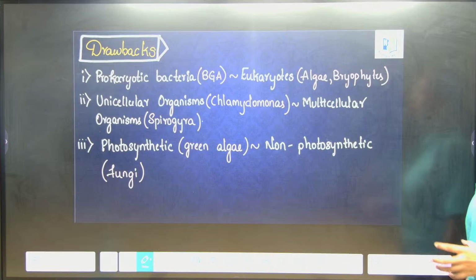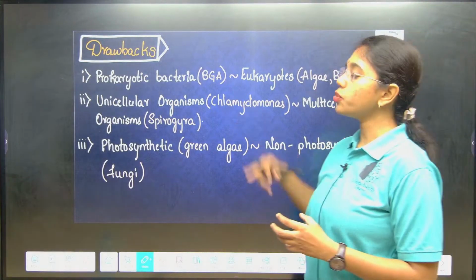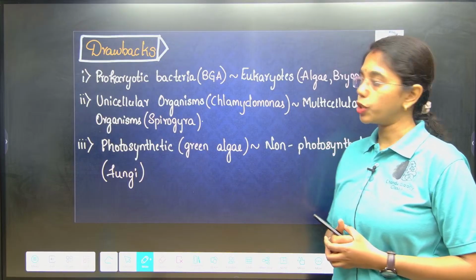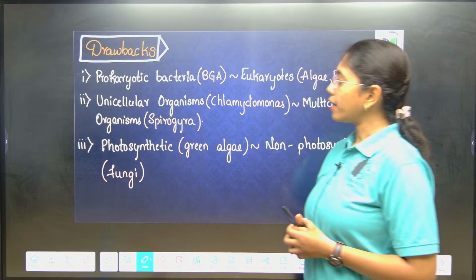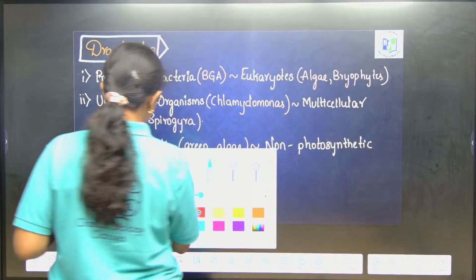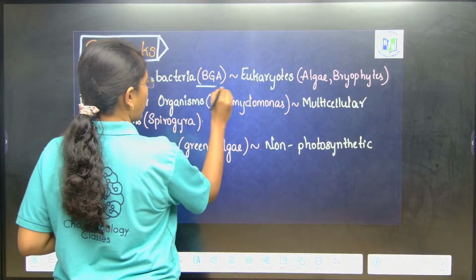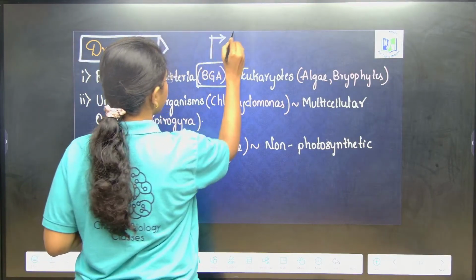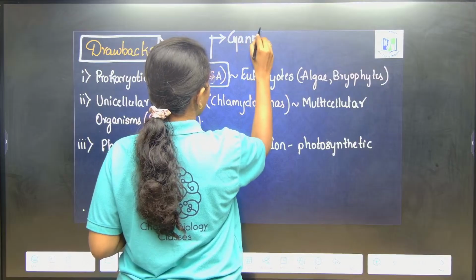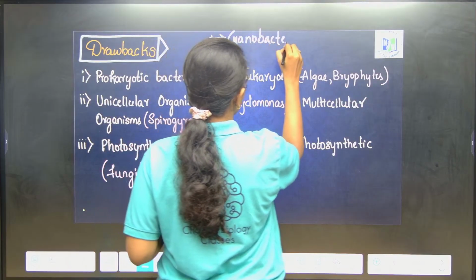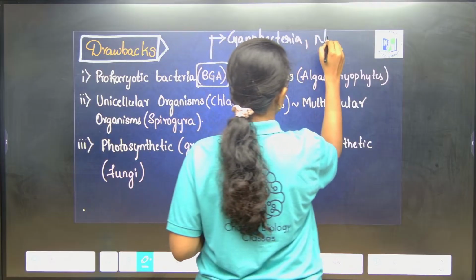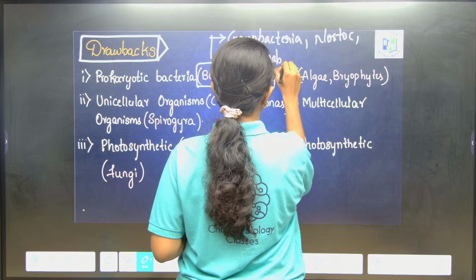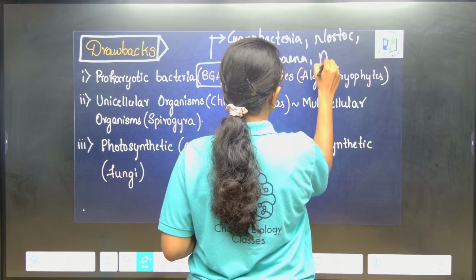Now, here we hold the major drawbacks, and the examples which I have mentioned here are present in the NCERT of biological classification. Here if you observe, prokaryotic bacteria like blue-green algae, examples include cyanobacteria, nostoc, anabaena and azolla.